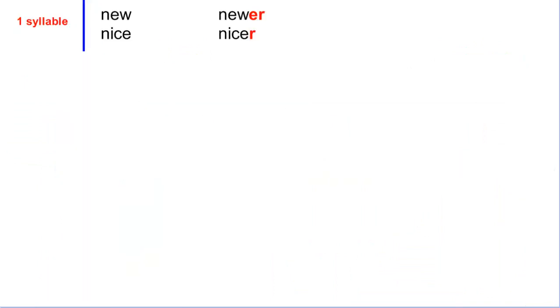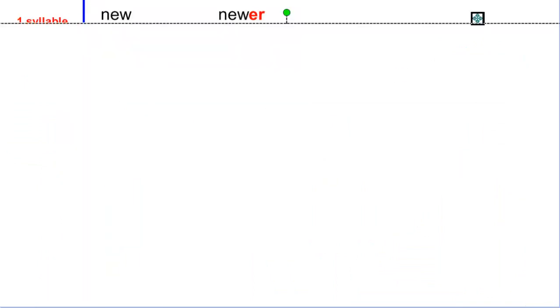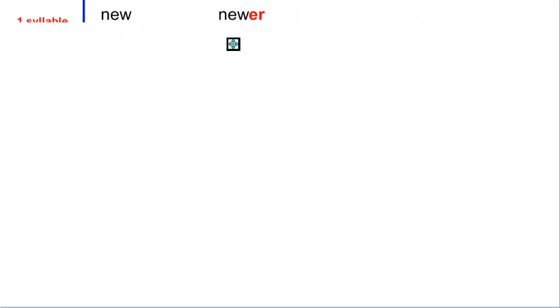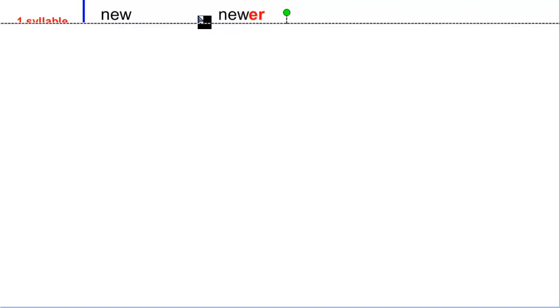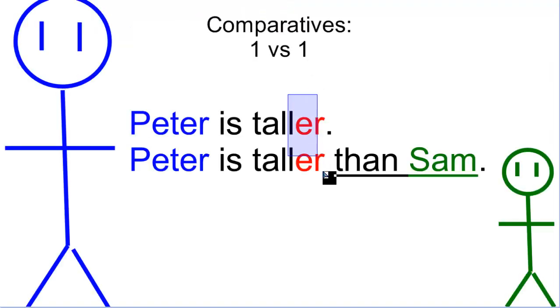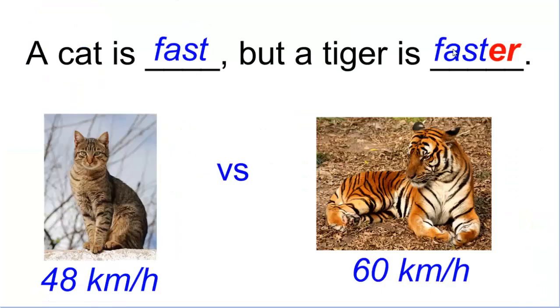Now, there are some spelling rules that we have to follow. Okay, so for example, new, newer. That is the general rule of a comparative form. You just have to put ER. Example, tall, taller. Fast, faster.